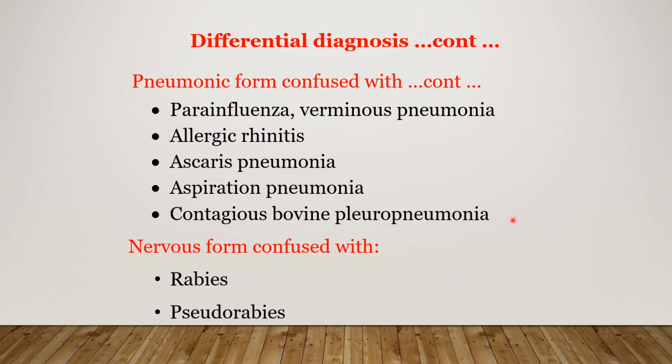These diseases show pneumonia, and the pneumonia in IBR is required to be differentiated. Some diseases are required to be differentiated from the nervous form. There are many; here I have mentioned only two, rabies and pseudorabies.